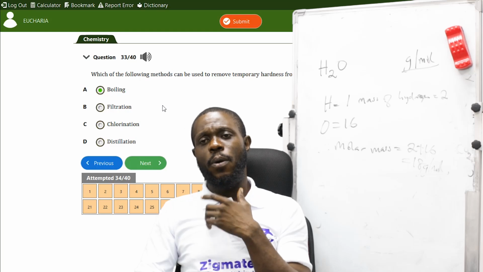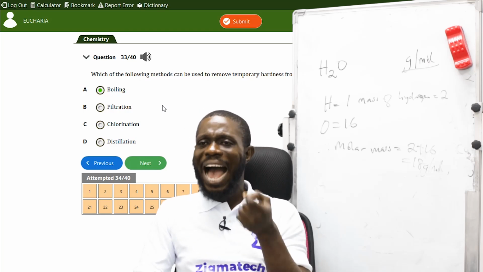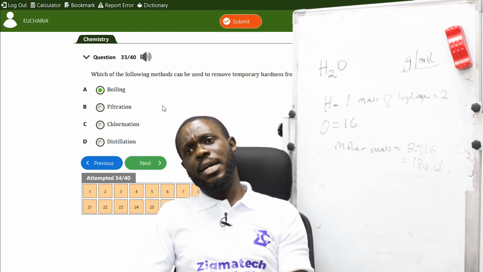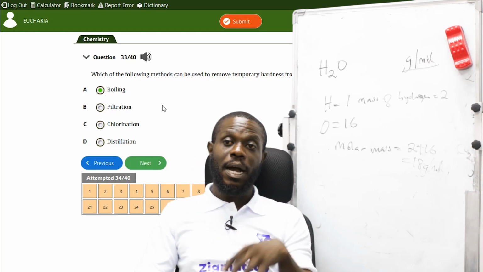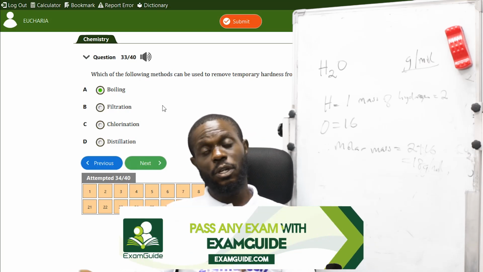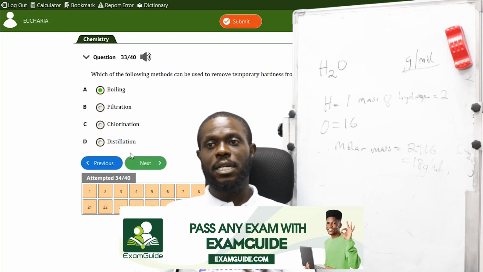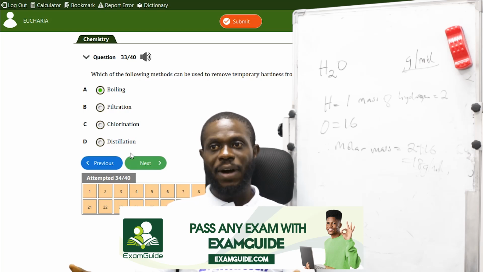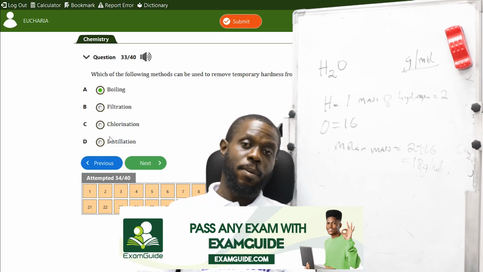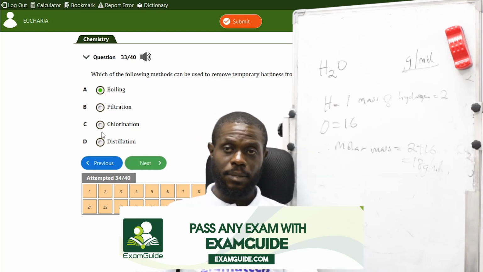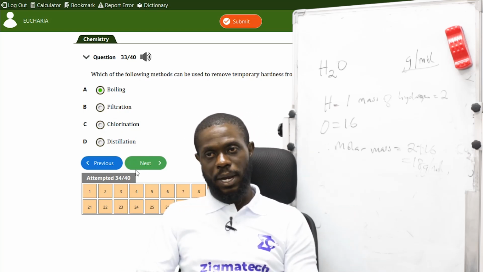When you look at a question, make sure you look at the way they set the question. Read the meaning of the question first before you answer it. Don't just rush. Because like I said, D removes impurities, it removes hardness of water. C removes hardness from water. So if you don't know, you can take D or you can take C. But the correct answer is A, boiling.